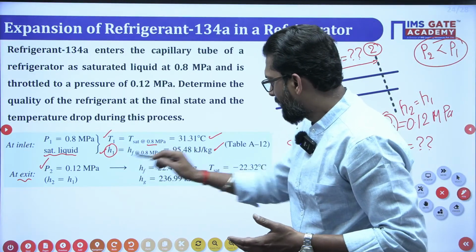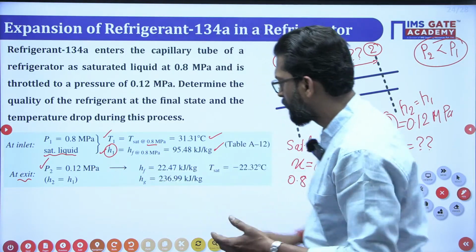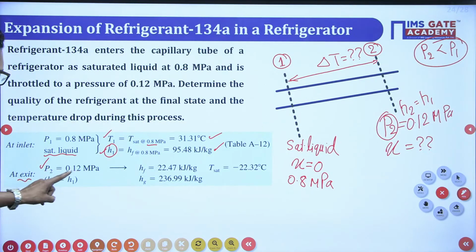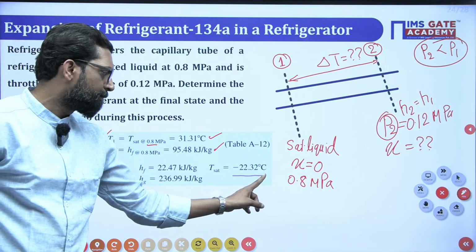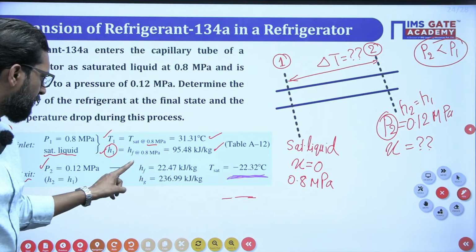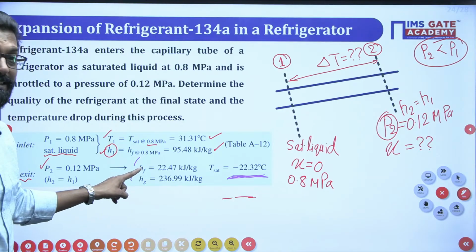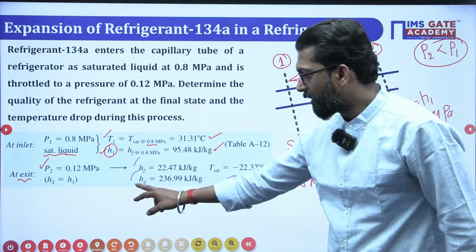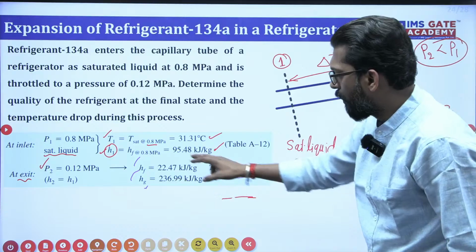That means at this point you have to find the dryness fraction. So at this point you have to check this one. At this pressure, you find the saturation temperature. Corresponding to this saturation temperature, you have HF, you have HG. That means what is the HF? HF is the enthalpy of dry saturated liquid. What is the HG? Enthalpy of a saturated vapor. So you have this one.